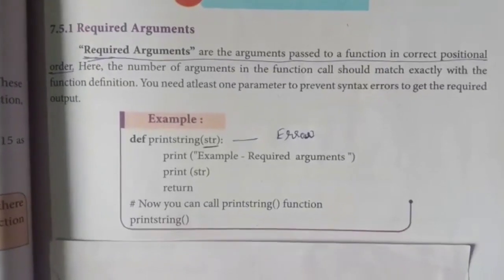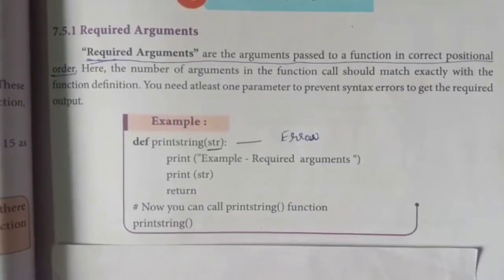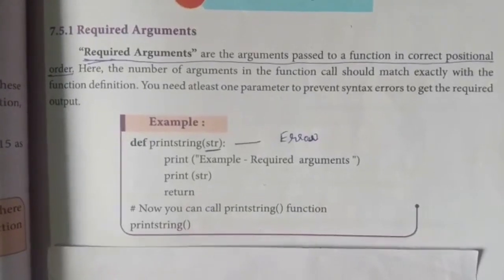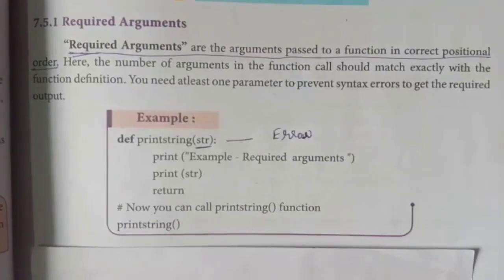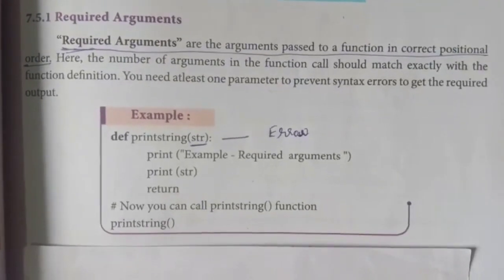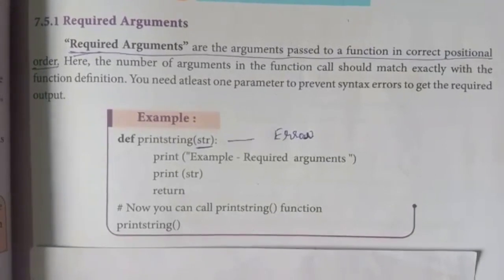One is the required argument. Required arguments are the arguments passed to a function in correct positional order. That is, what is required, that value has to be given correctly. If it is not given, you will get a syntax error.